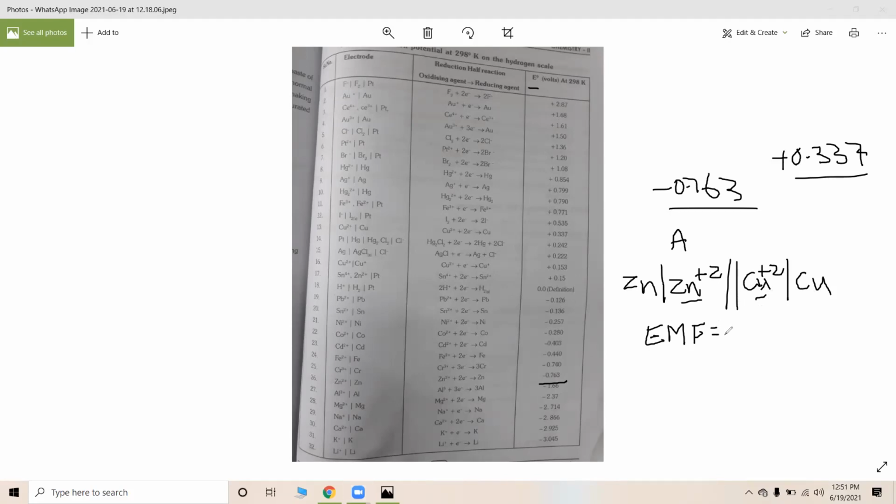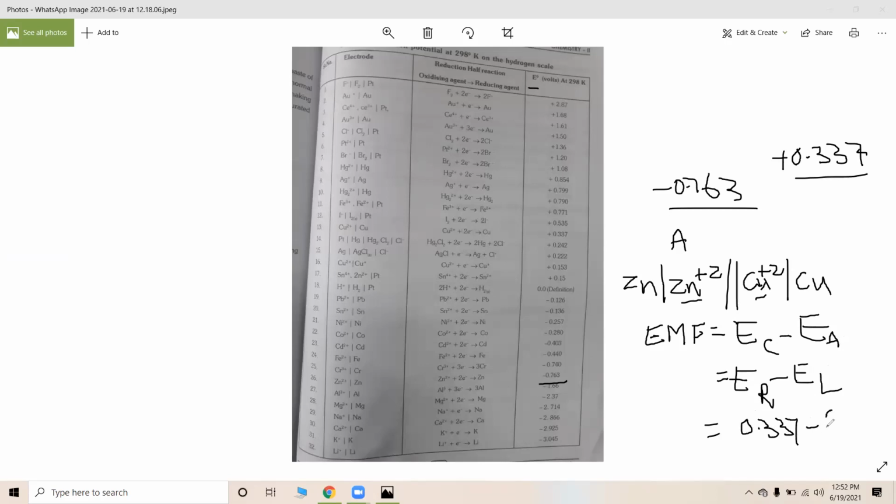Therefore, here EMF is equal to E cathode minus E anode. Otherwise, we can write it like this also, that is, E right electrode minus E left electrode is nothing but the EMF. Here, what is the right electrode? That is 0.337, that is cathode. Only reduction potentials are considered as E according to the IUPAC convention.